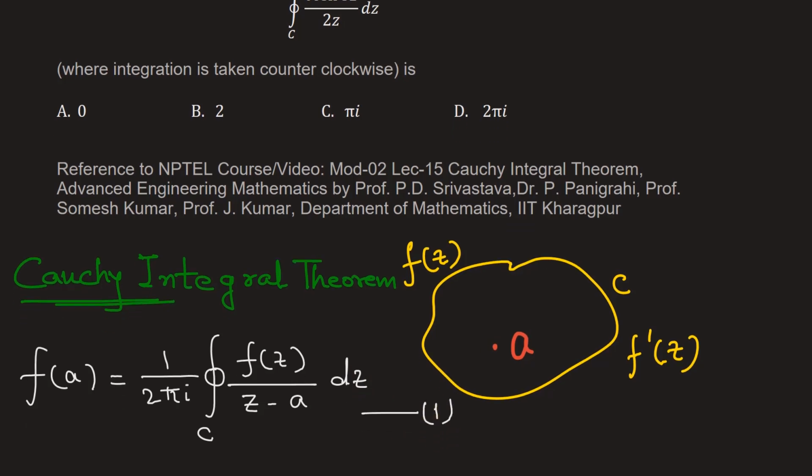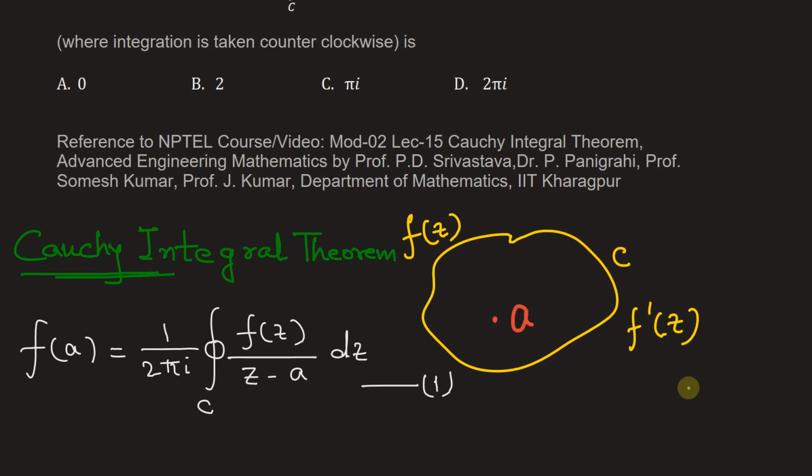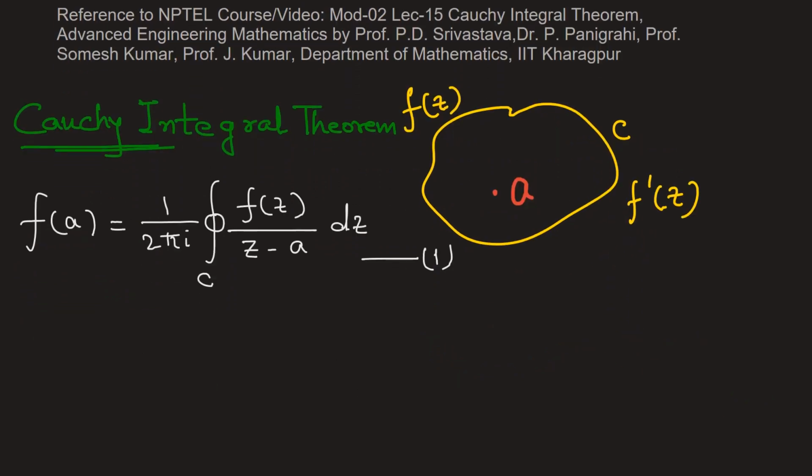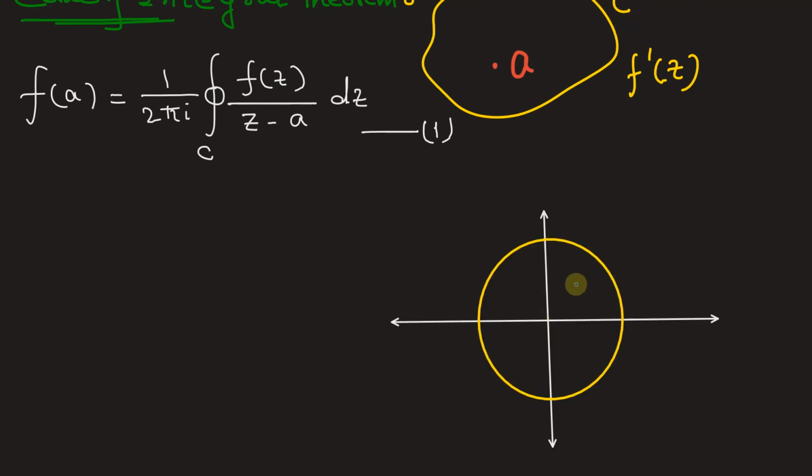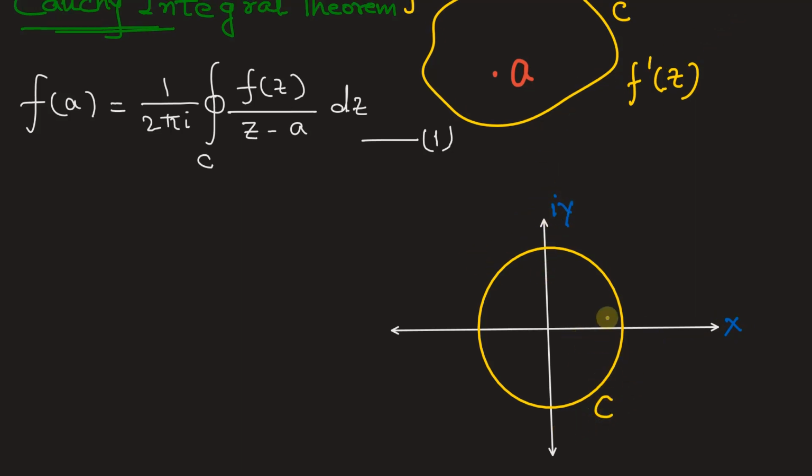Now in our problem, the value of C is given as a circle on the complex plane. So let's draw a complex plane with contour C. Now this is a complex plane with x as real axis and iota y as imaginary axis, and the closed curve C is given by this circle whose center is at the origin.